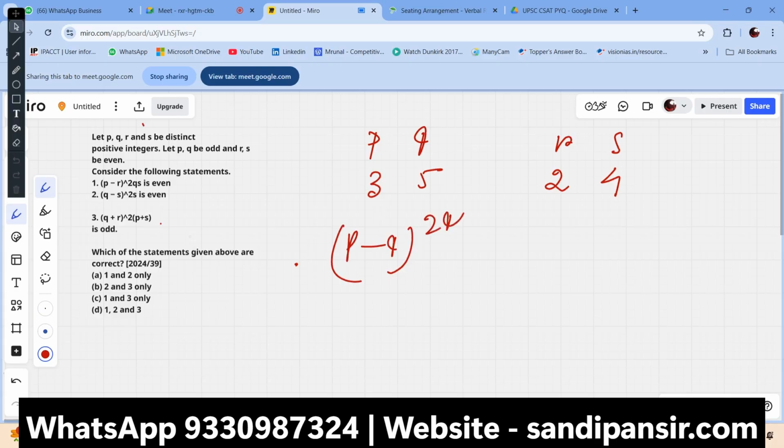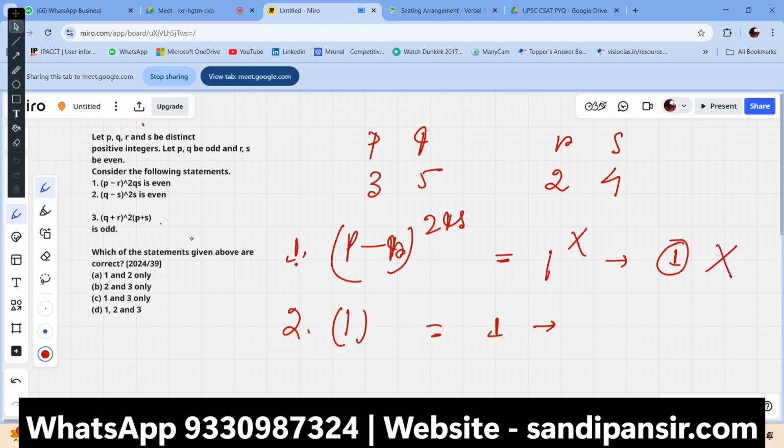It's considered p minus, sorry, it's p minus r. That means 1 to the power, doesn't matter what, but it should be 1. If we put anything in the power of 1, it should be 1 there. Then it's even, it's a negative. Now, if we solve the number 2 problem, that's q minus s, it's also 1, and to the power is 2s. It also should be 1. That means it is even. No, it's not there. So now there is a problem out there.